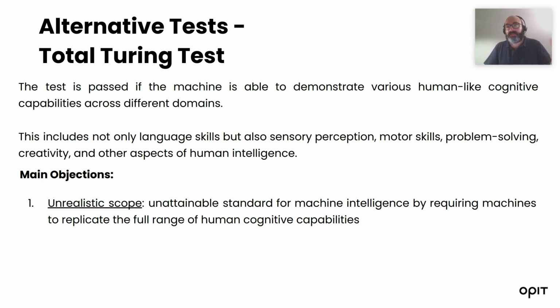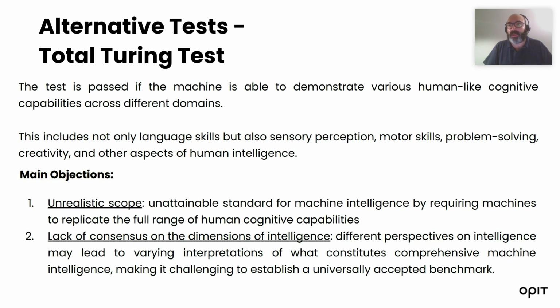You may remember the differentiation between weak AI, which is operational, which is what we need, and strong AI, which is this total understanding of human-like intelligence in all the aspects of what makes humans peculiar. But of course, there is the other problem. There is measurability. How can we measure? There is no consensus on the dimensions of intelligence. How can we measure emotional intelligence? How can we measure motor skill intelligence? So this total Turing test is something that is philosophically very interesting, but practically impossible to achieve.